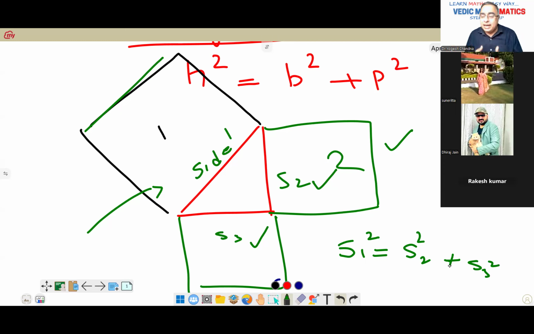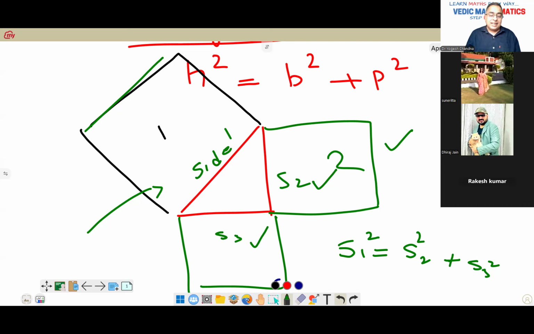And there are several other proofs also. It is not only one. There are around 10, 11 such proofs. But before this Pythagoras, long back, around 800 BC, this was discovered by an Indian scholar.